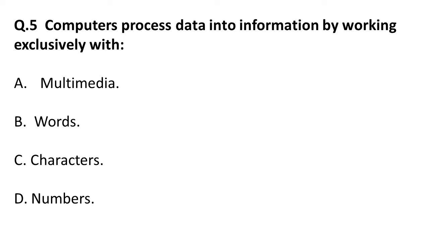Computers process data into information by working exclusively with what? So friends, computers process data into information by working exclusively with numbers. Those numbers, as we have learnt, are binary digits, or bits, that is 1 and 0. Moving on to the next question.